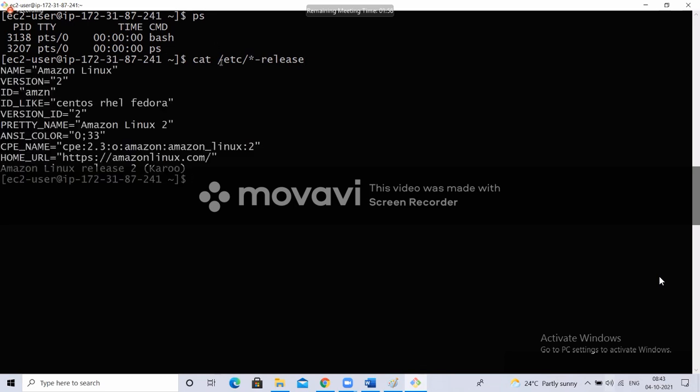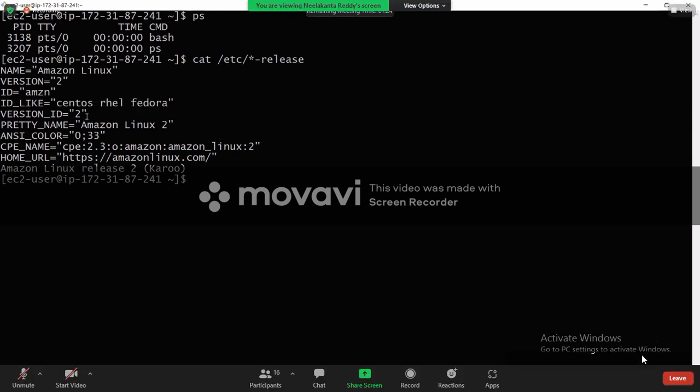Now this file is very important. This file under the etc directory, every Linux distribution will have a file with the hyphen release extension. If you print that, it will have the full information. What is it saying? It is Amazon Linux. The name is Amazon Linux. Version is second. Here if you see this Amazon Linux release, it will show this is from Amazon, RHEL, Red Hat Enterprise Linux, Fedora. It is saying it supports.